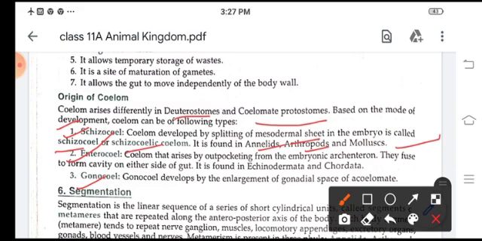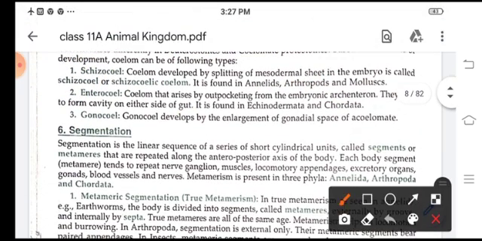Enterocoel means coelom which arises from outpocketings of the embryonic archenteron, and they fuse and form a cavity on either side of the gut. Usually it is found in echinoderms and chordates. Gonocoel means it develops by the enlargement of the gonadial space of acoelomates.